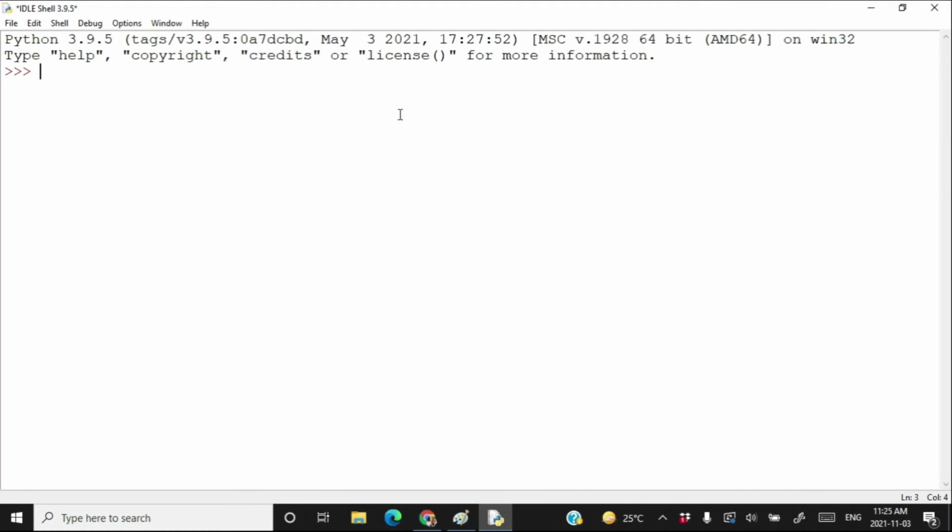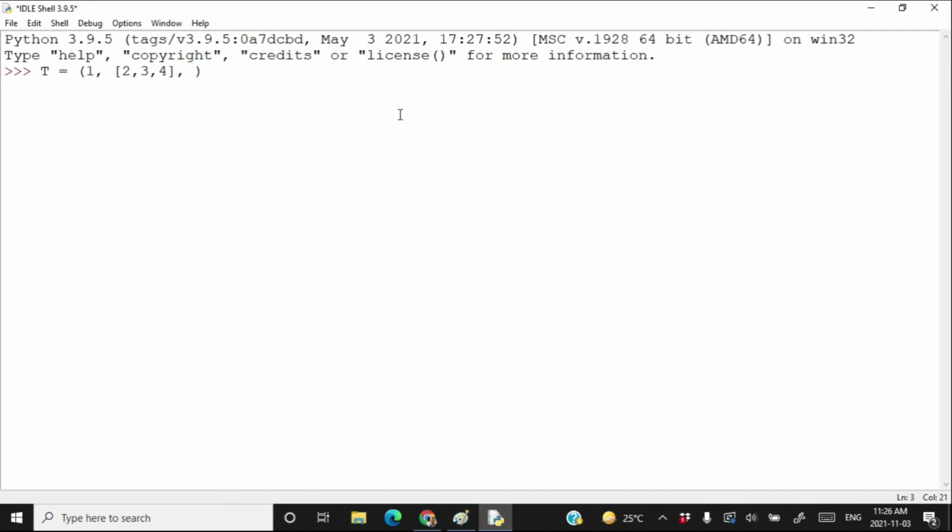We know that a tuple can have any data type as its members. So even if tuples are immutable, tuples can have a mutable element. This is allowed in tuples. For example, I am going to create a tuple t equal to 1, comma, and the other element of this tuple is a list, like [2, 3, 4].